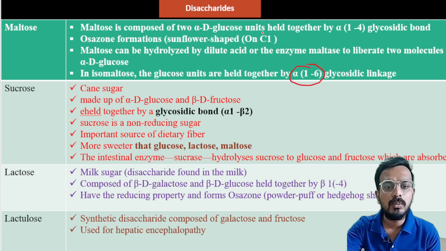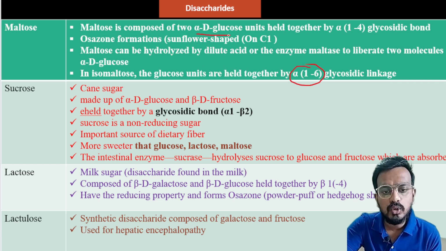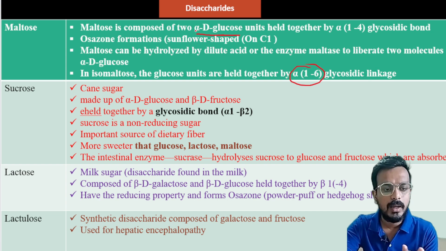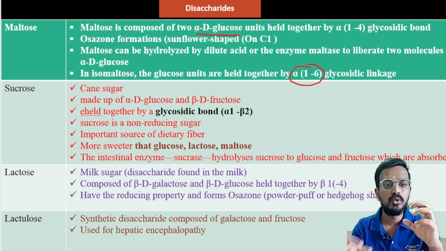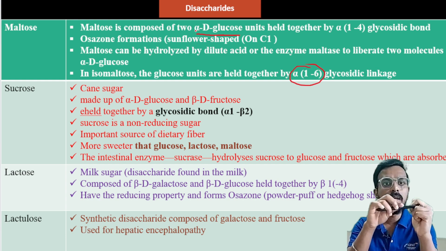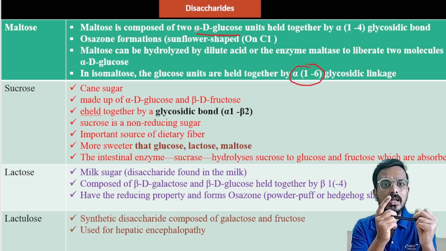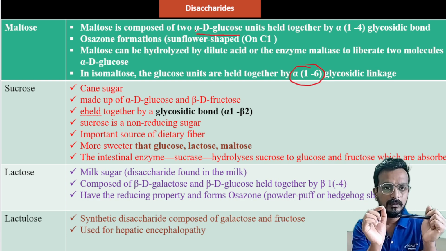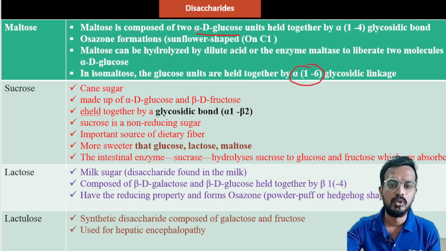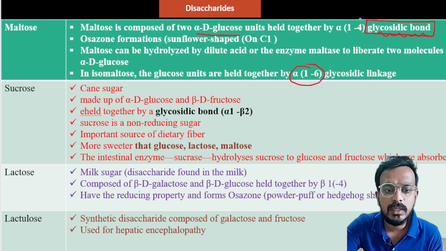Maltose is composed of two alpha D glucose. Here two alpha glucose molecules are combined with each other. This is one alpha glucose and this is another alpha glucose. They are held together by an alpha 1,4 linkage. That means C1 of one glucose is linked with C4 of another D-glucose molecule, and this is basically a glycosidic bond.